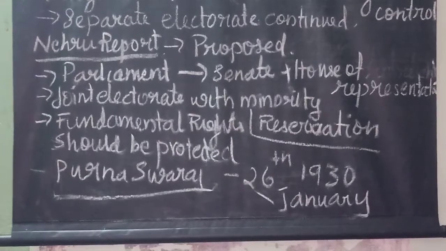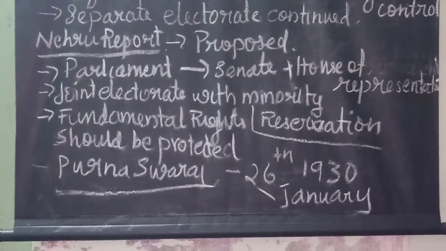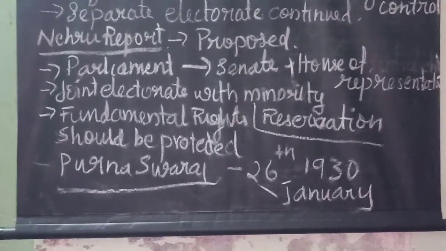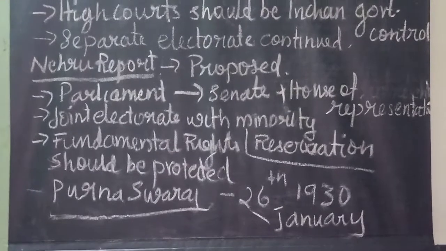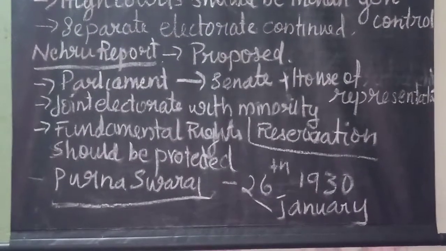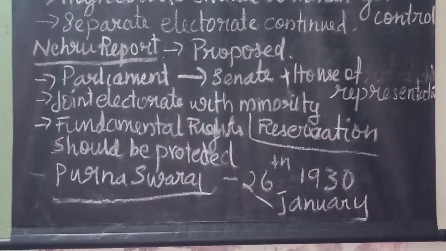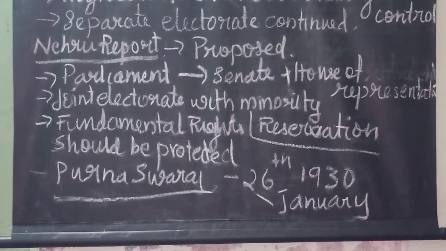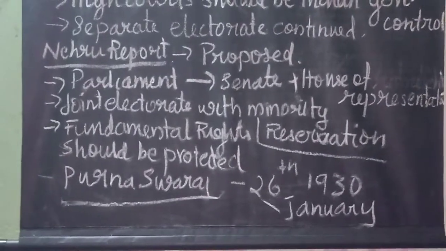Asati people, nationalists, liberals, leaders of the Hindu Mahasabha, Muslim League, depressed class, everybody participated. Motilal Nehru was the chairman of this committee, and they prepared a report, and that report was called the Nehru report. What did they propose in that report?